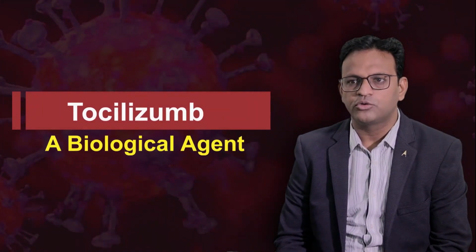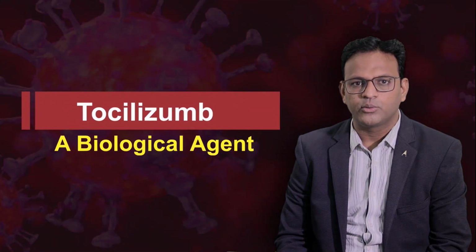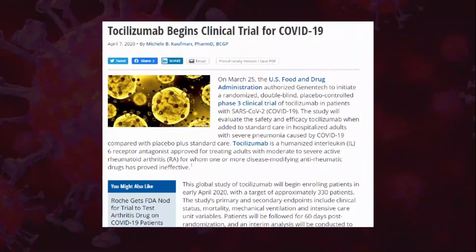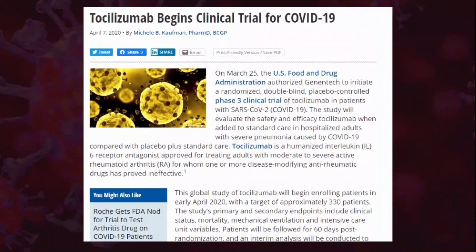Tocilizumab. Tocilizumab is basically a biological agent with the highest specificity for interleukin 6, which is a major contributing factor for the development of cytokine storms, and once developed, there are the highest chances of mortality in COVID-19 patients. So the trial began on April 7. Tocilizumab begins clinical trial for COVID-19 patients.